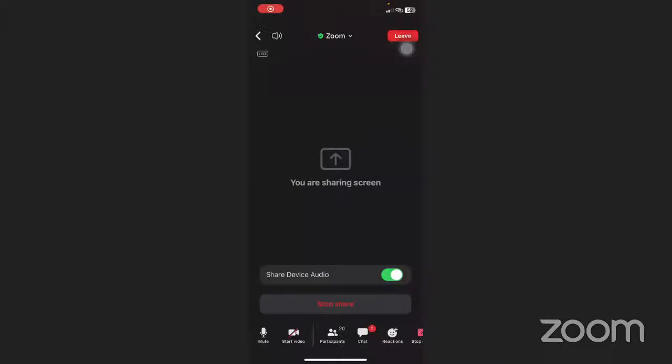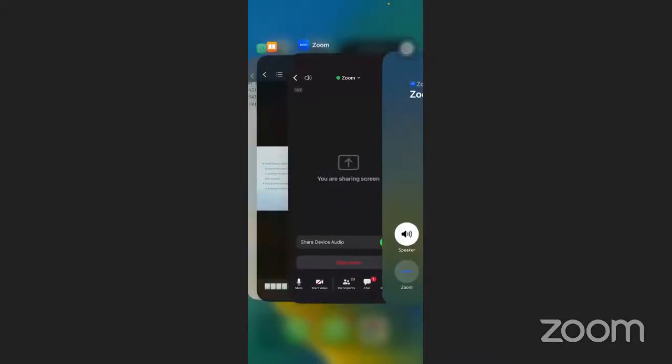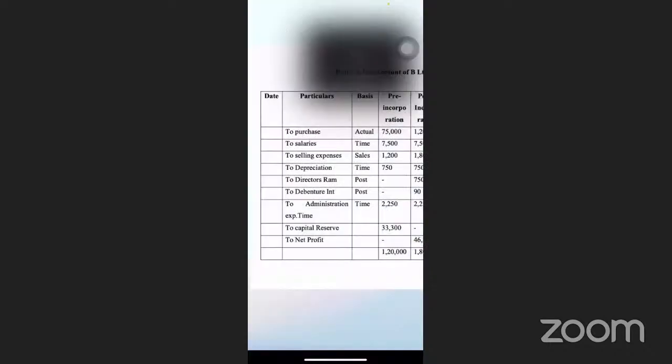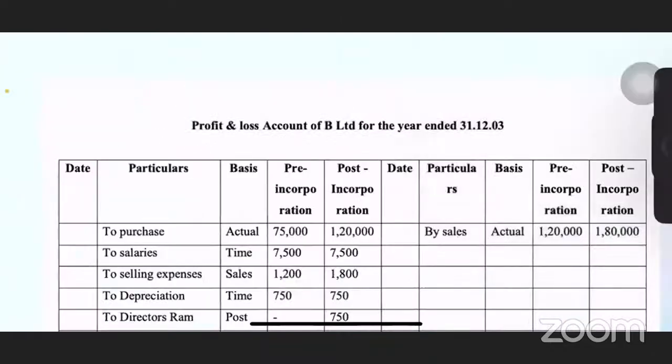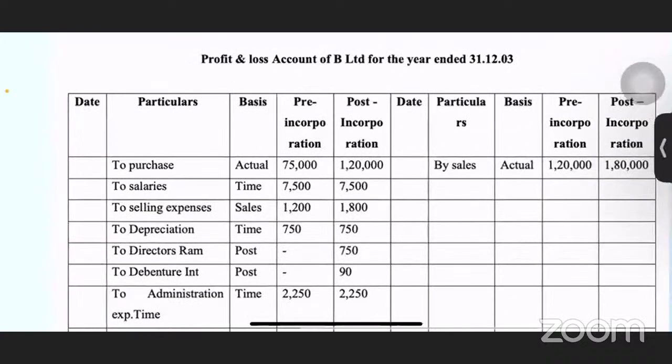Ma'am, can you see my screen? No, ma'am. Just give me a second. Sorry, I just got a call. I'm using a hotspot to connect the class actually. Just give me a second. Okay. So now can you see the screen now?